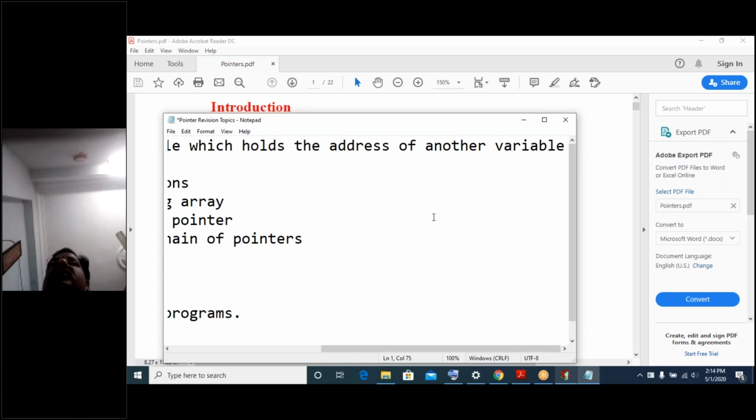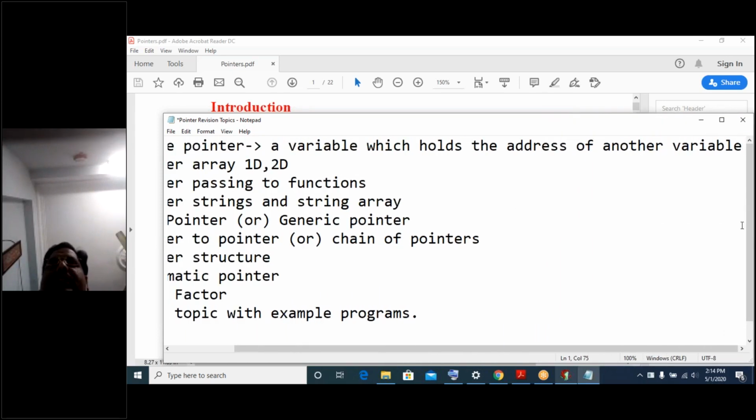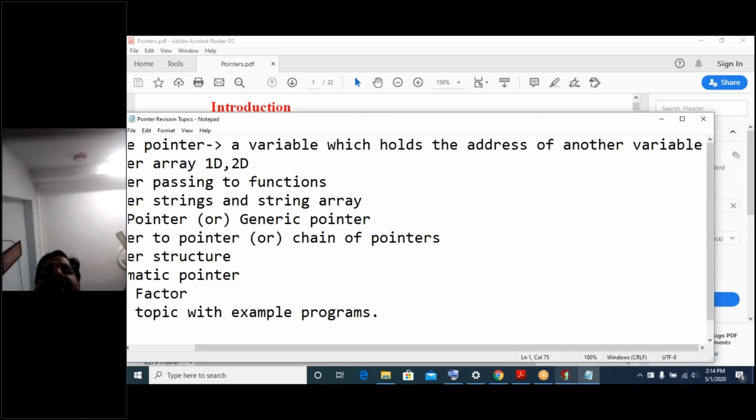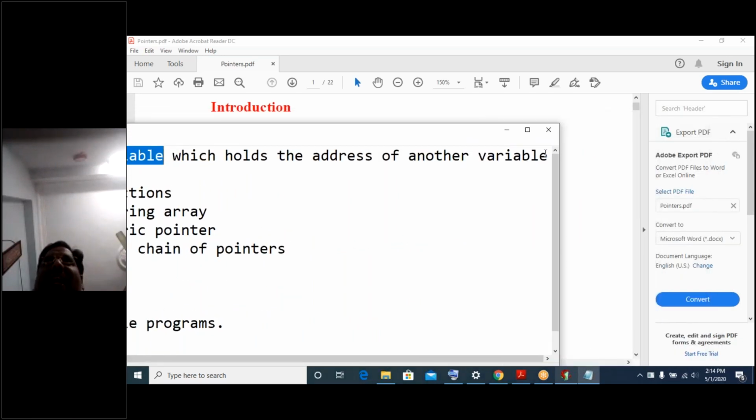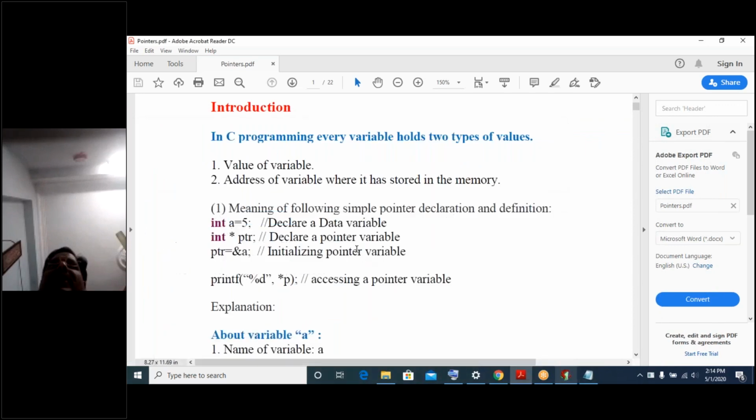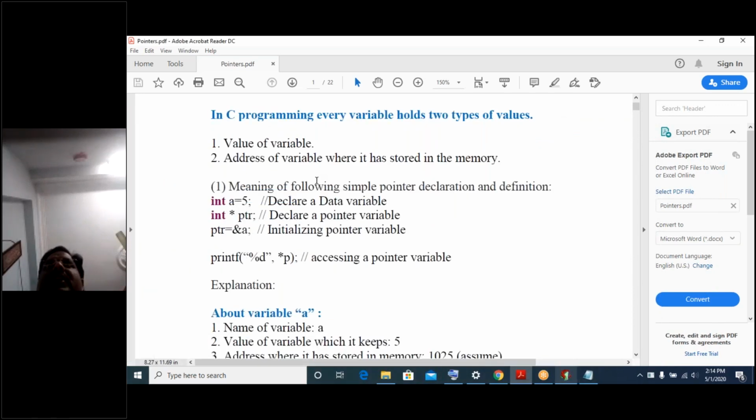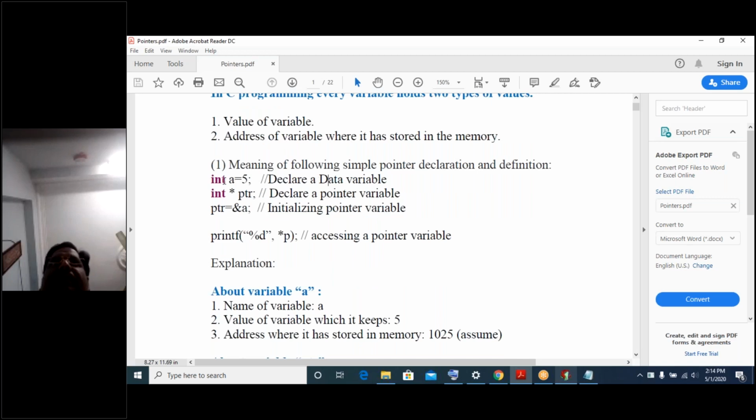A variable which holds the address of another variable is called a pointer. The first main concept that you need to learn here is this. A variable which holds the address of another variable is called a pointer. Right, let us see now how it is going to happen. Let us see the first declaration.